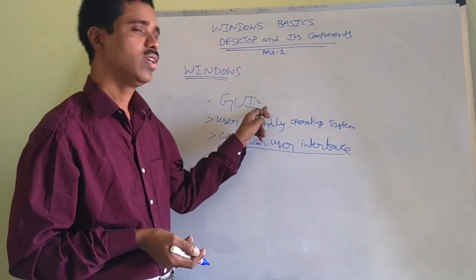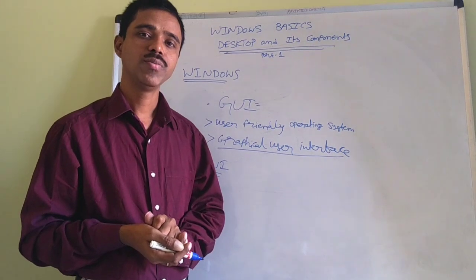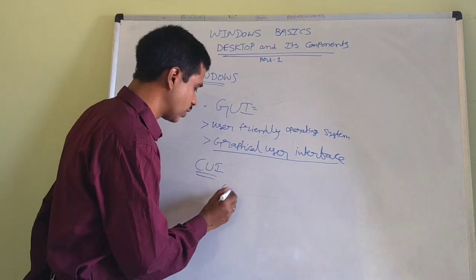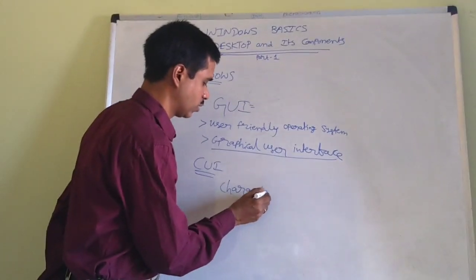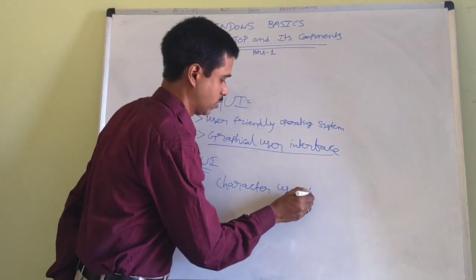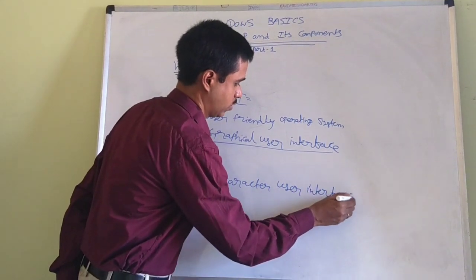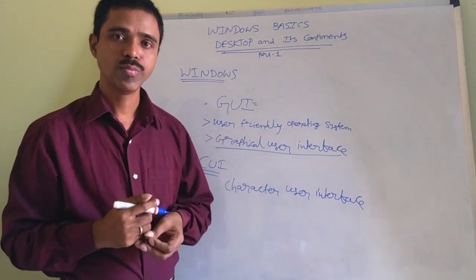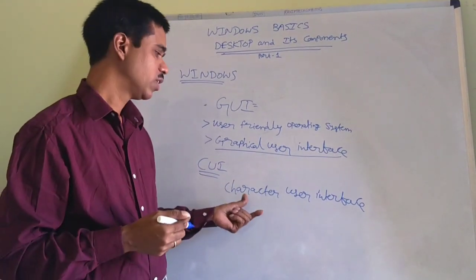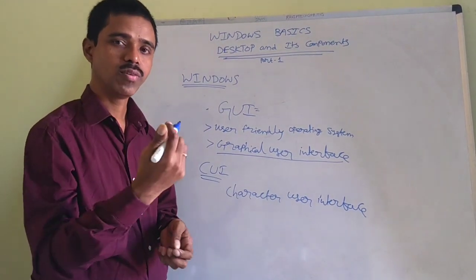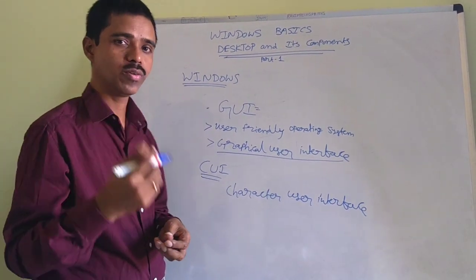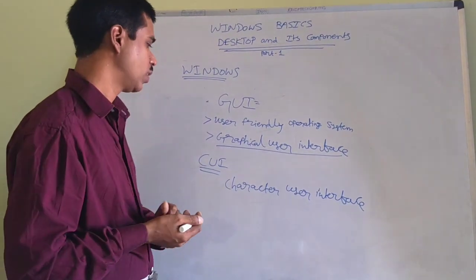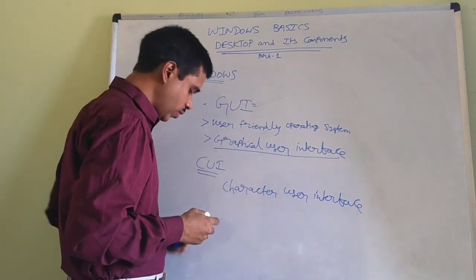But in the GUI, in the Windows, you can interact with the computer by using mouse also, and you are able to see the graphics also. CUI means character user interface. Character user interface means we are able to interact with the computer by using characters only. Characters means nothing but commands. In the form of commands, we are able to communicate with the computer. So I will explain about CUI in the MS-DOS video. So keep following.